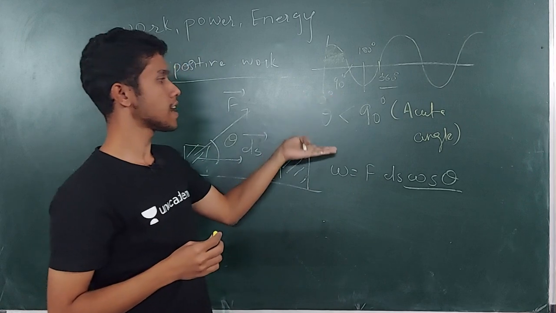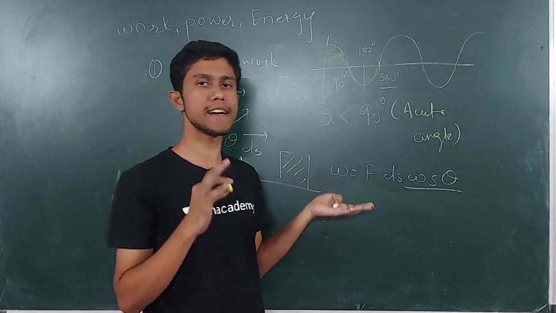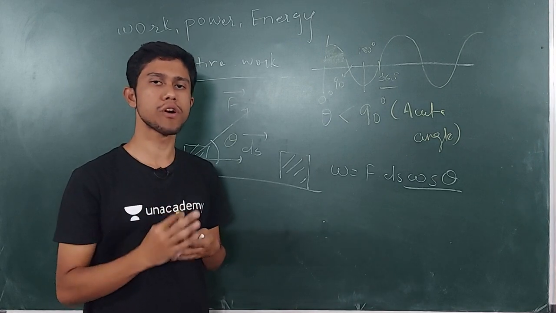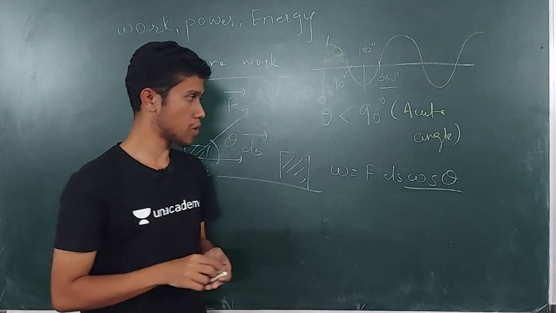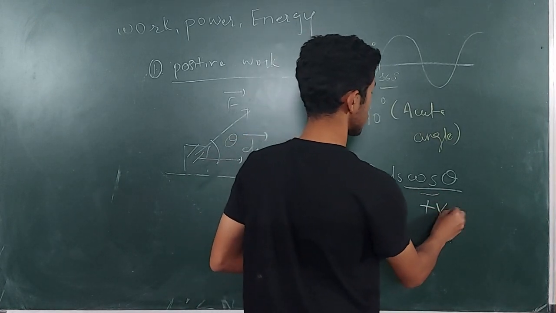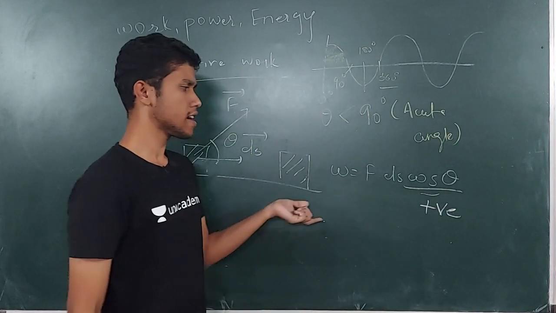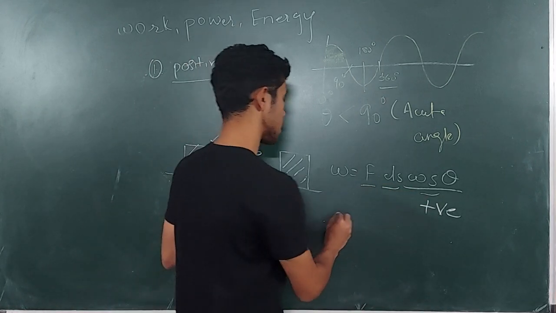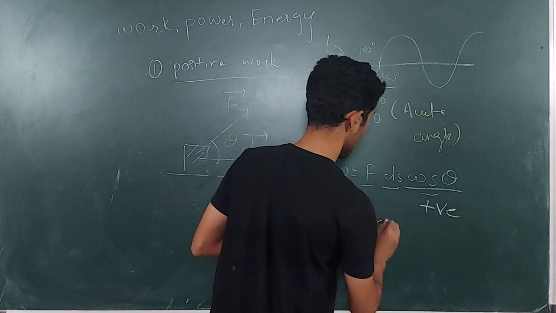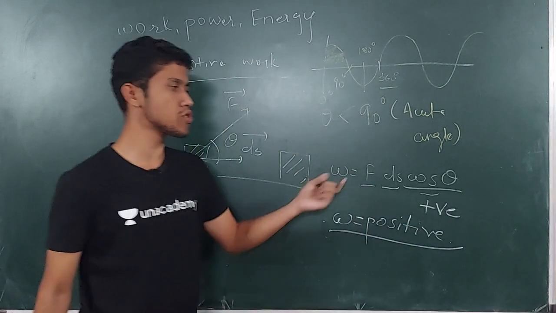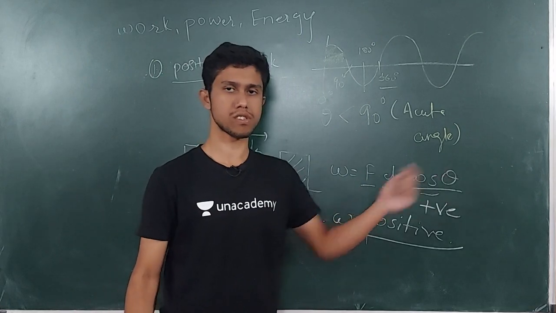Okay, this means that for all the theta which are less than 90 degree, the cos theta is going to be positive. So for this condition the cos theta is going to remain positive, and surely the force and ds are going to be positive. So I can say that the work is going to be a positive value, and its magnitude is going to be F ds cos theta.